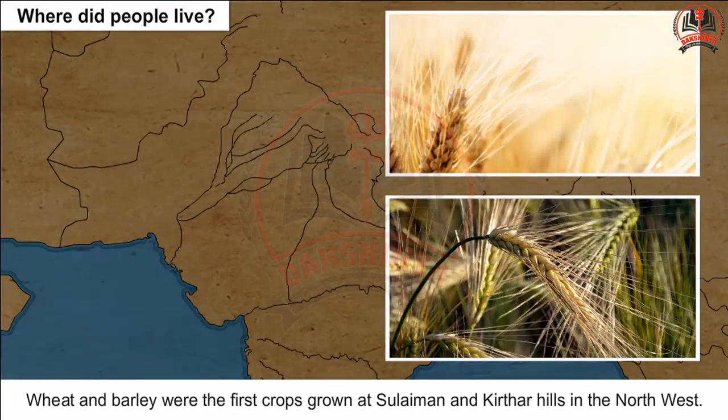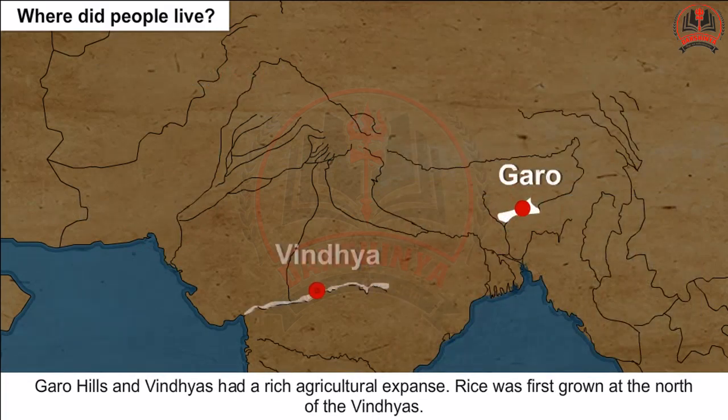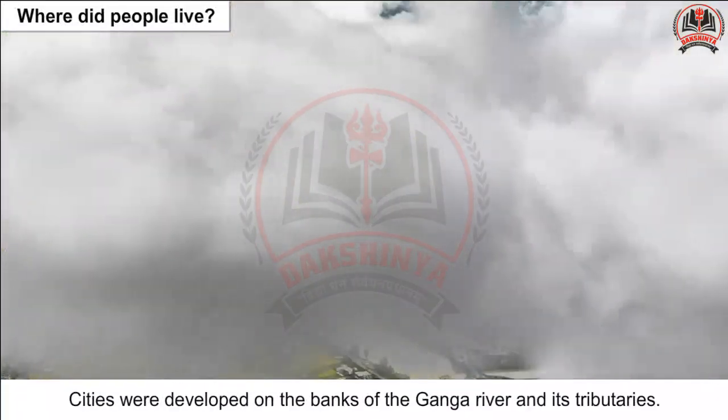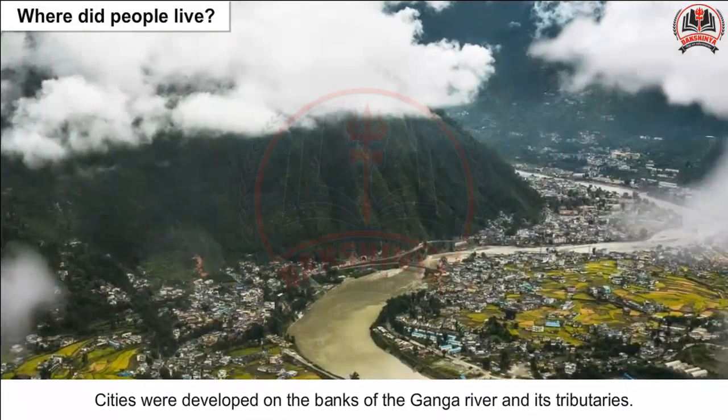Wheat and barley were the first crops grown at the Suleiman and Kirthar hills in the northwest. The Garo hills and Vindhyas had a rich agricultural expanse. Rice was first grown at the north of the Vindhyas. Cities were developed on the banks of the Ganga River and its tributaries.